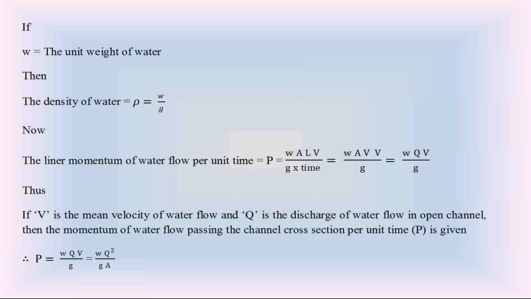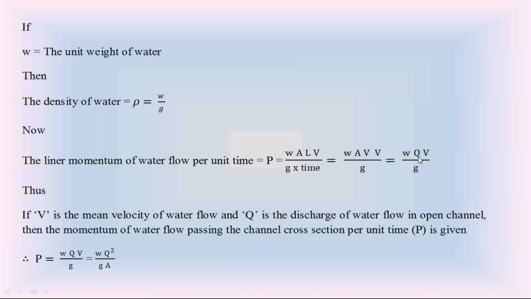But I am calculating the linear momentum of water flow in the open channel per unit time. Since I consider this per unit time, divide this linear momentum with time. So that is WALV by g into time. Length by time is velocity V. So the linear momentum of water flow per unit time is WAV into V by g.